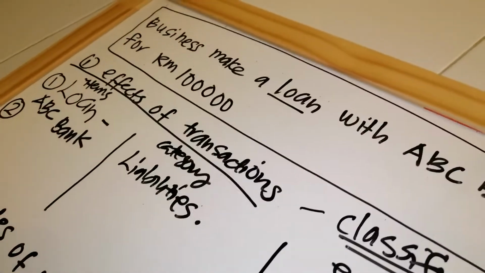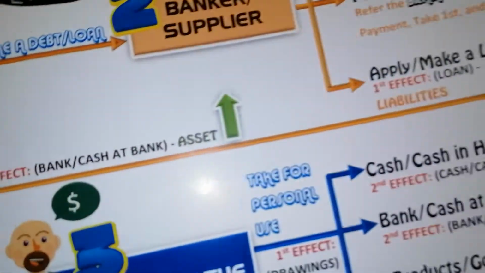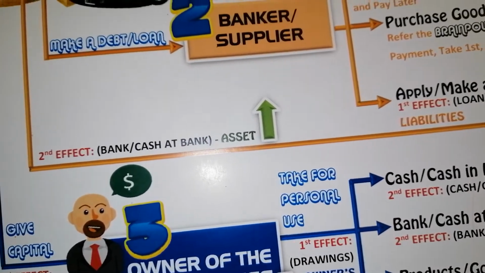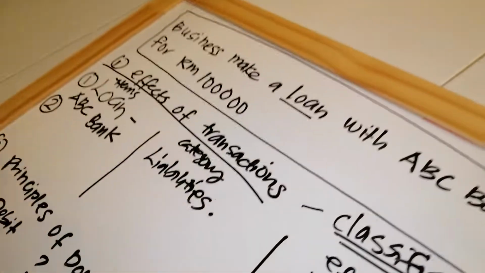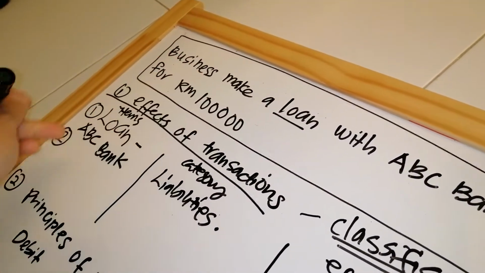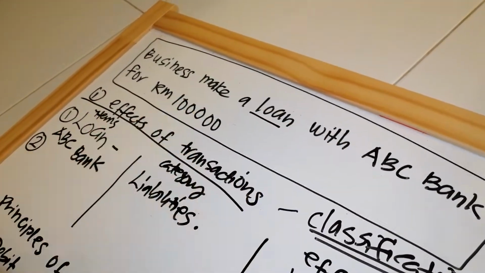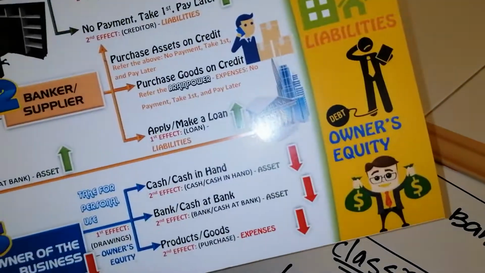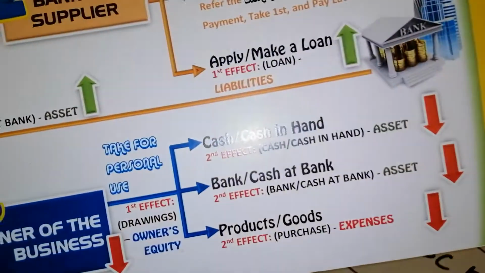Okay, second effect. If you're not sure, you can check from here. The second effect is bank, or cash at bank. You can see bank or cash at bank, the category is asset and the effect is increase. Maybe you did not identify the second effect, but you can refer to this brain power, because it is already complete, with the first effect and second effect.